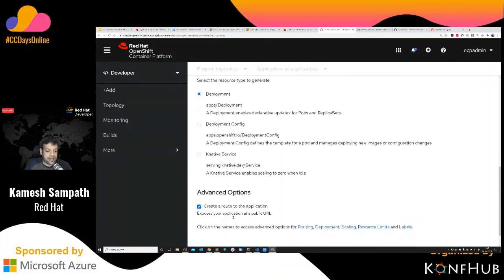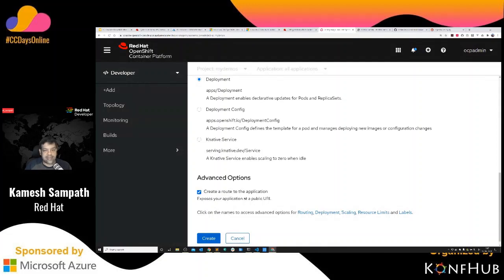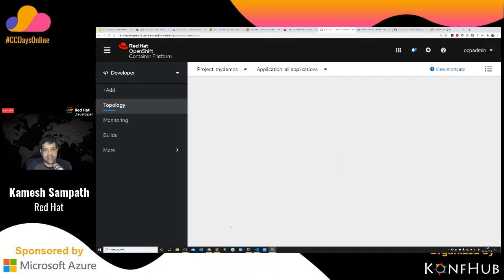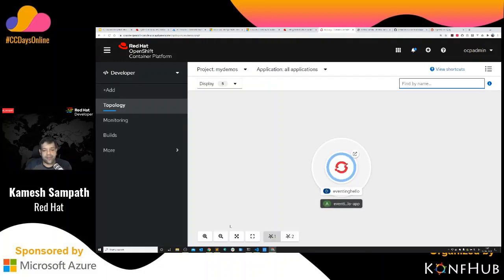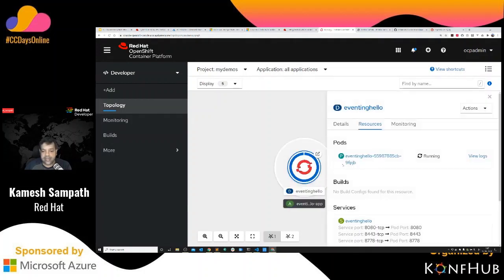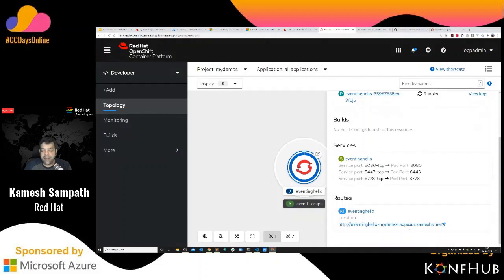And then I'm going to create a route for the application through which I can access the application from the outside world. And this is all that is required for you to get started deploying your very first application onto OpenShift, right? You don't need anything else. I'm just going to click create, and this is going to basically pull the image from an external URL. Then you see this is going from light blue to dark blue, which means my application is up and running. And then I have my application available here using this URL.